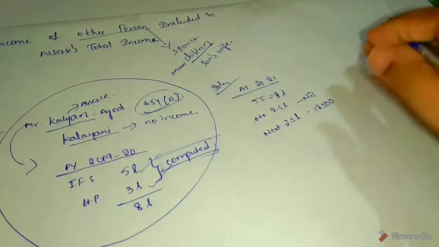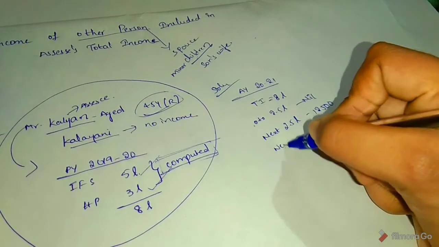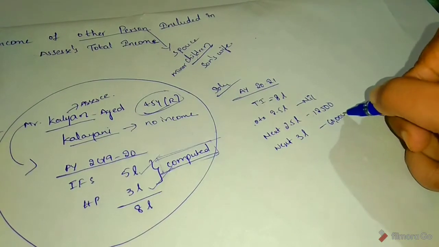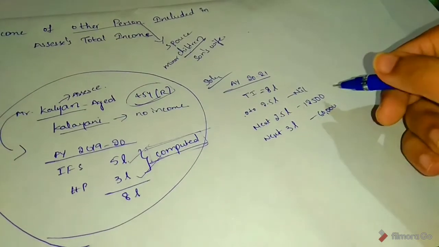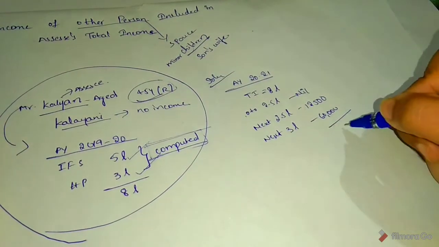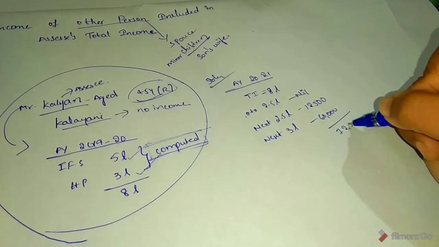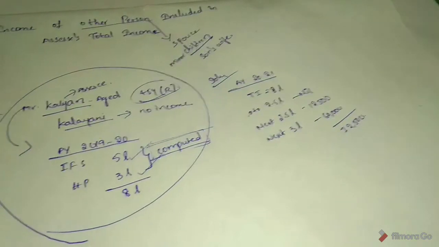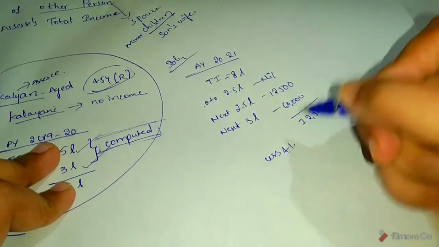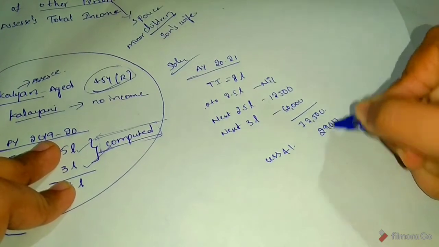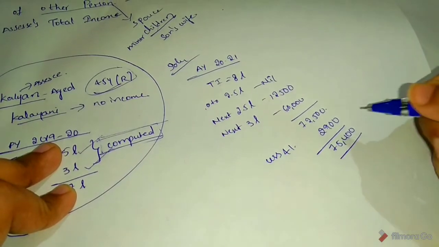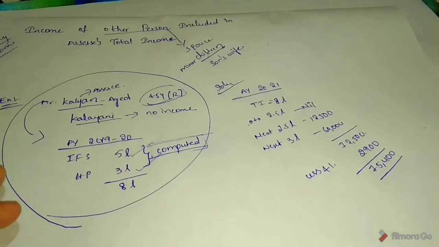And next remaining 3 lakhs, 60,000. Total 72,500. So add cess 4%, 2,900. So 75,400 is the total tax liability. Okay.